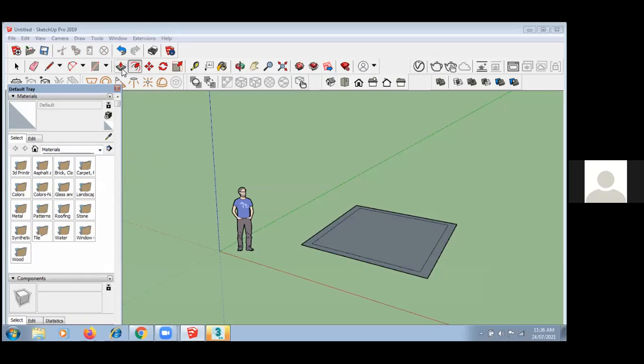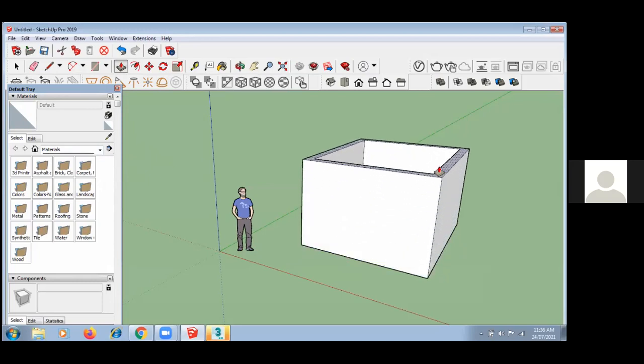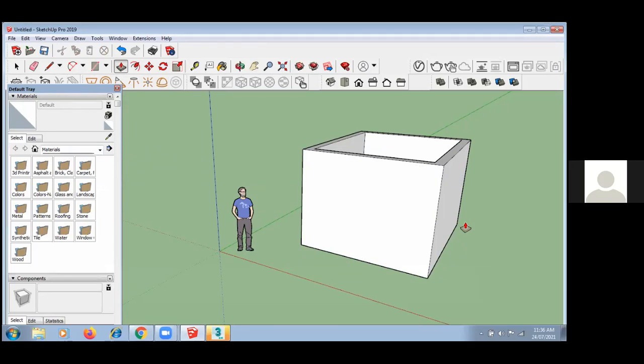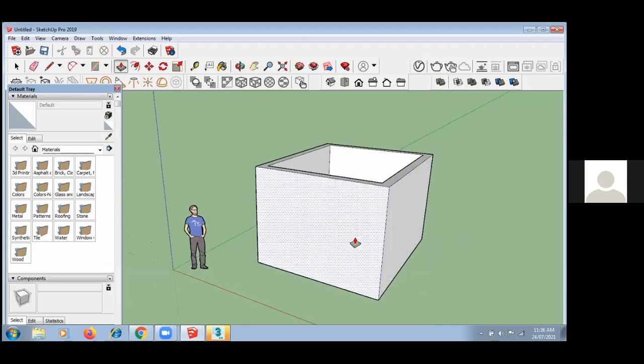Yeah. Okay. So now here you can see again, I'm taking push and pull. Whenever this dot sign is coming, it means you can extrude this object. Extrude means, basically this is your x-axis, this is your y-axis. Extrude is always in the z-axis, right? So now you can extrude and directly give 9 feet. Basically 9 feet is the standard height used by people for interior purposes. So this is the height of the room.